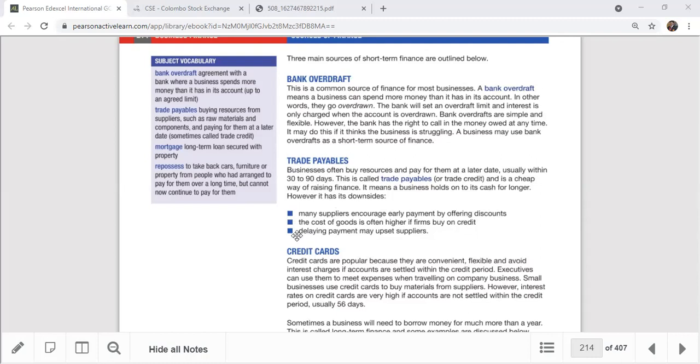They say point number 2, the cost of goods is often higher if firms buy on credit. Another downside is that suppliers encourage early settlement by offering a discount. For example, I'll give you 3 months, but if you settle within 30 days, I will give you a 10% discount. So a lot of people are encouraged to pay early and settle the bill in order to get that discount.